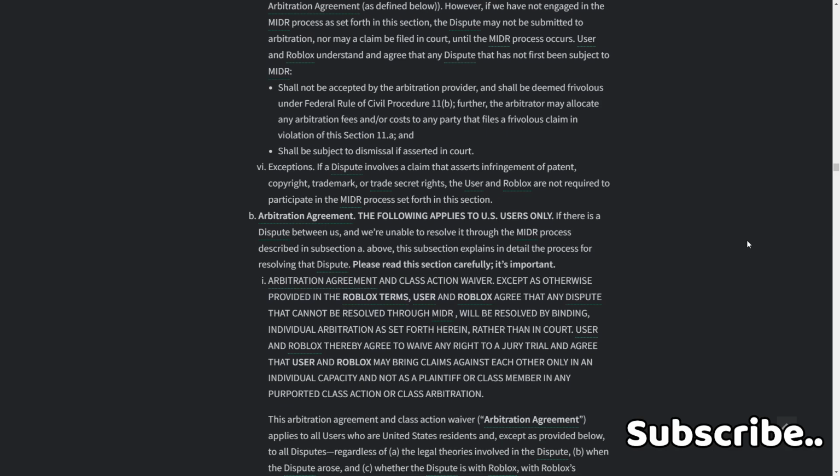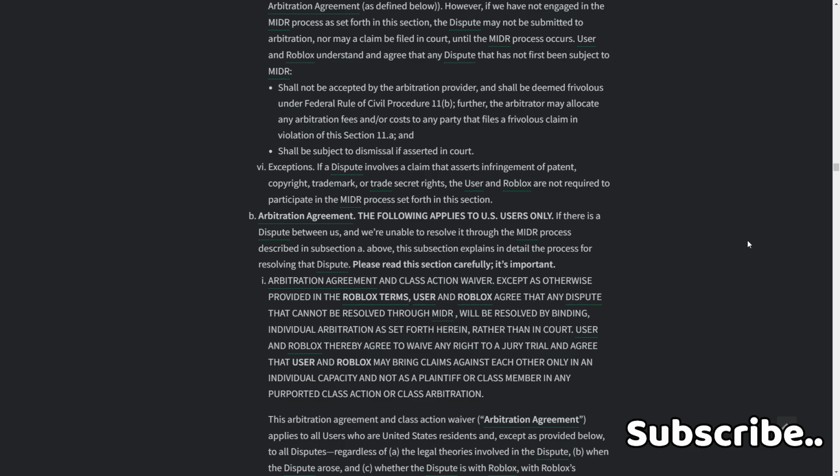B. Arbitration agreement. The following applies to U.S. users only. If there is a dispute between us, we are unable to resolve it through the MIDR process described in subsection A above. This subsection explains in detail the process for resolving that dispute. Please read this section carefully, it's important.